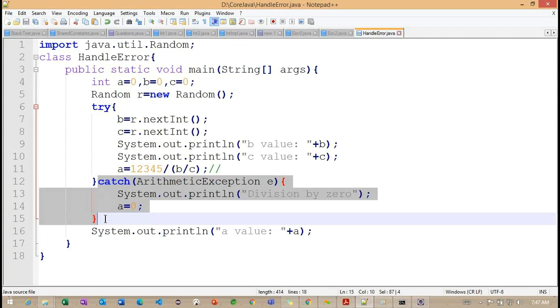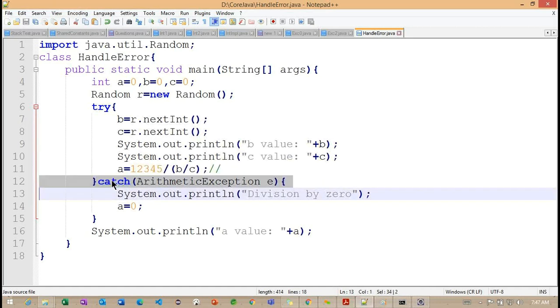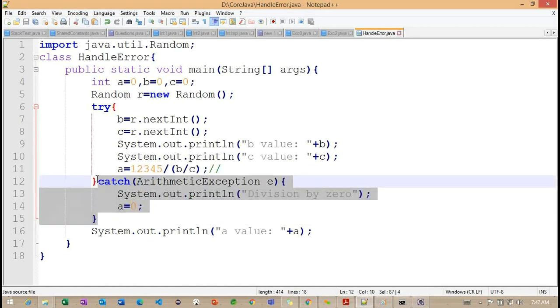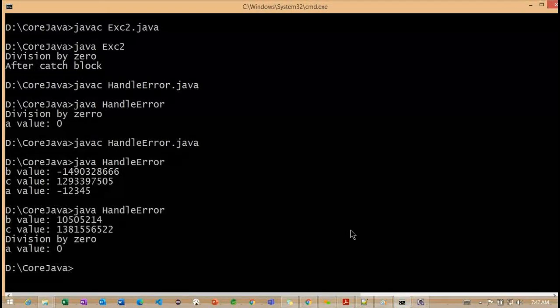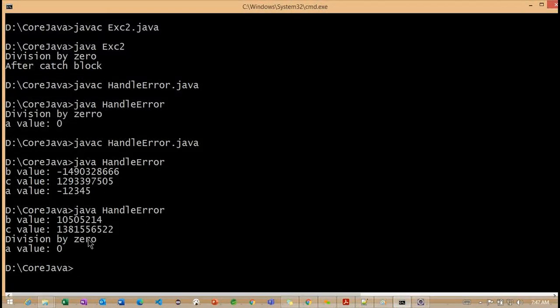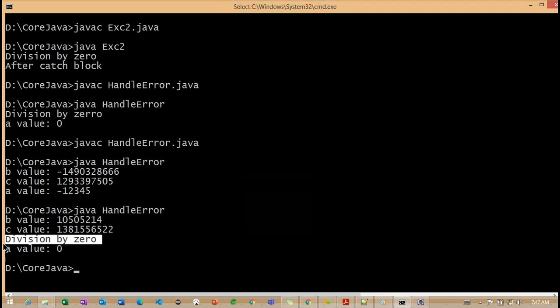So when will this particular catch block execute? Whenever we get any exception in the try block, the catch block is going to execute. At this time, for the second run, this catch block is not executed, so directly we got an A value. Now if you observe, again I'm trying to execute one more time. Now you can see, at this time we got division by 0, A value 0.